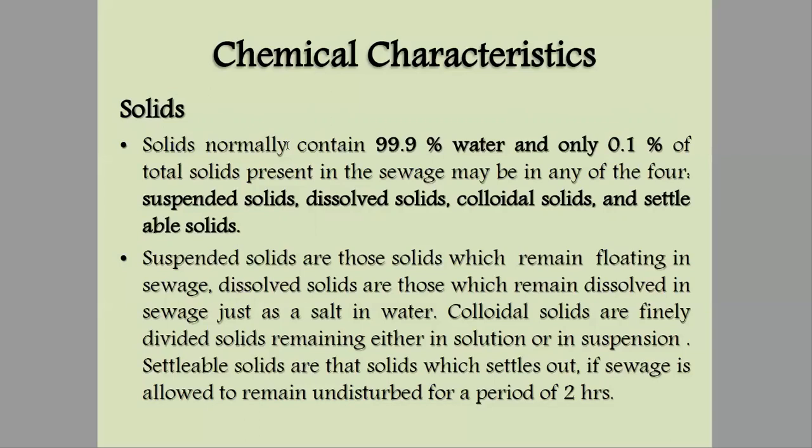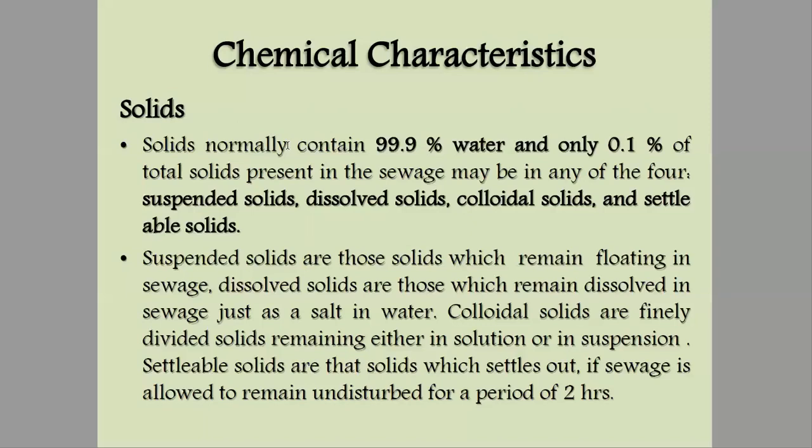Suspended solids are those which remain floating in the sewage, means they remain in the upper regions. They don't get settled, so they are called suspended solids. Dissolved solids are those which remain dissolved in sewage, just like salt in water.